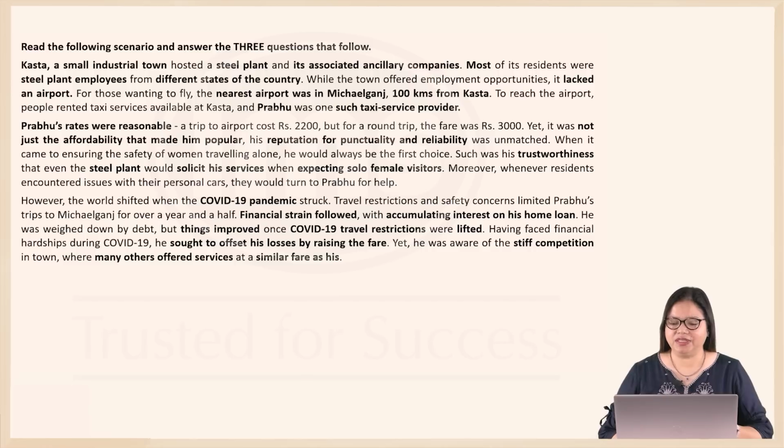There were travel restrictions and safety concerns. Therefore, Prabhu's trips to Michaelganj were limited. Financial strain followed, and there was accumulating interest on his home loan. He was weighed down by debt, but things improved once COVID-19 travel restrictions were lifted. Having faced financial hardships during COVID-19, he sought to offset his losses by raising the fare.